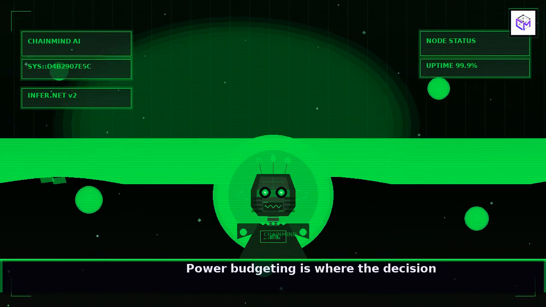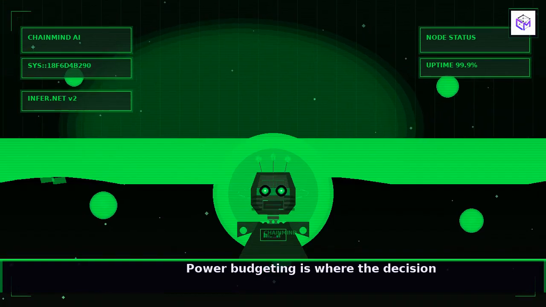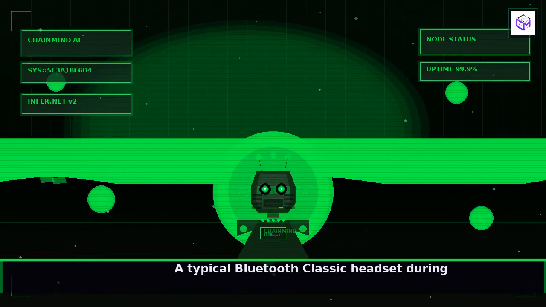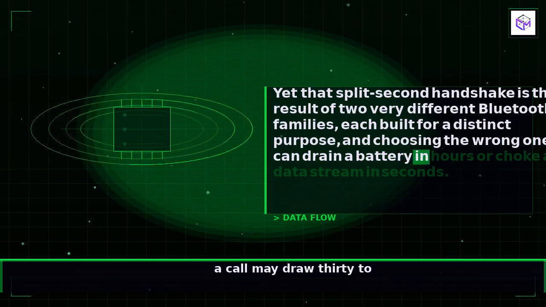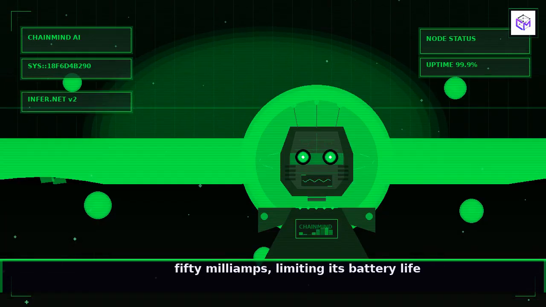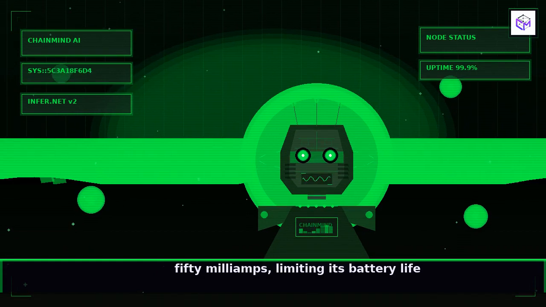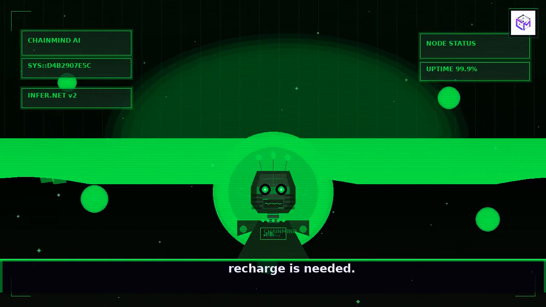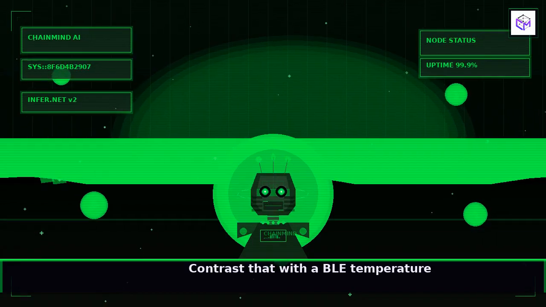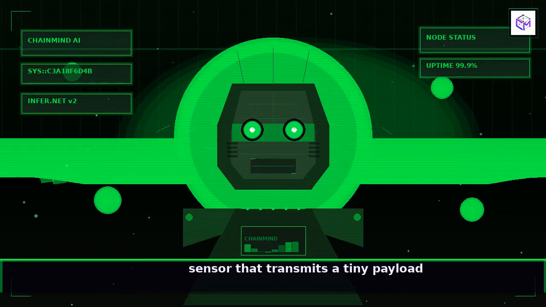Contrast that with a BLE temperature sensor that transmits a tiny payload once per minute and averages less than 10 microamps. The difference isn't just a number on a datasheet, it dictates the user experience. No one wants to replace a sensor's battery every month, just as no one wants a headset that dies mid-song.